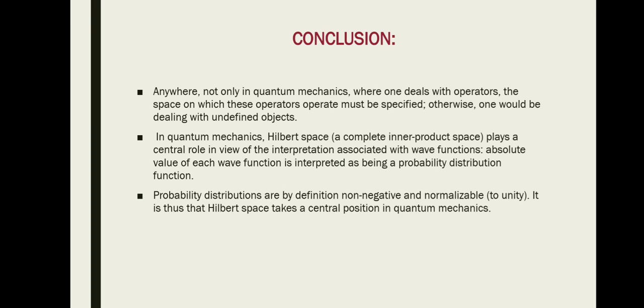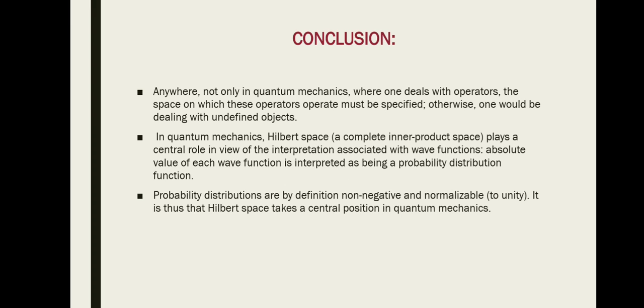In quantum mechanics, the Hilbert space, which is an inner product space, plays a central role in the interpretation associated with wave functions. The absolute value of each function is interpreted as being a probability distribution function. So in quantum mechanics, this Hilbert space acts as the central tool for the interpretation of wave functions.